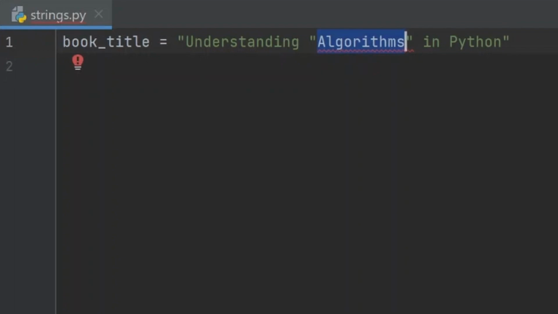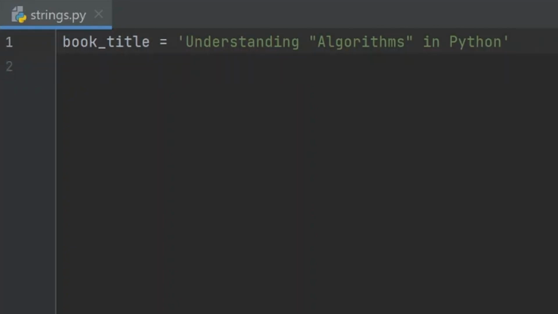However, this creates an error because Python interprets the second double quote here as a closing quote and sees the next word as an error, even though that is not our intention. To resolve this, we need to enclose the whole title in single quotes. Let's remove this double quote first and enclose the whole title in single quotes. Then I'll put a double quote here to highlight the word algorithms, like this. These are a few cases where you are forced to use either single quotes or double quotes to enclose your strings.